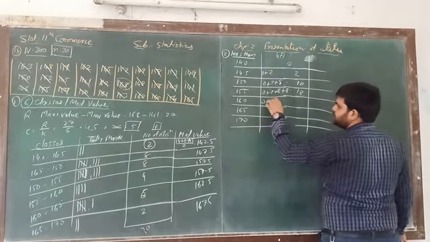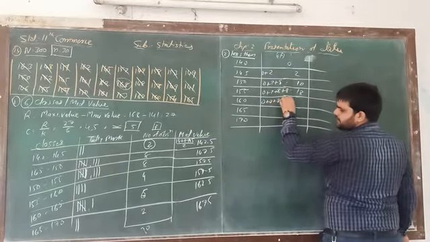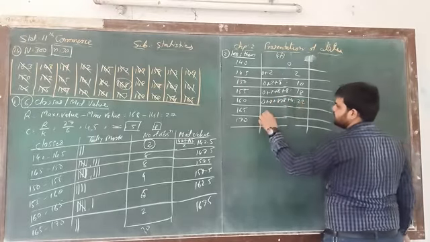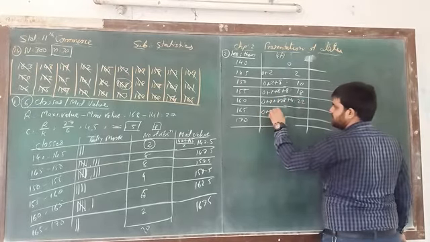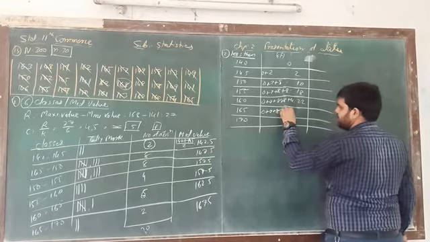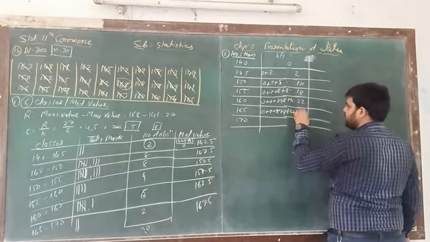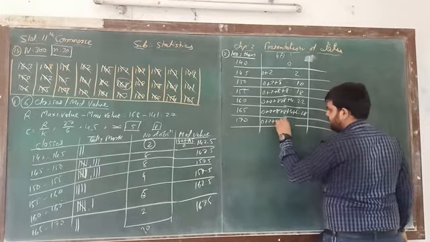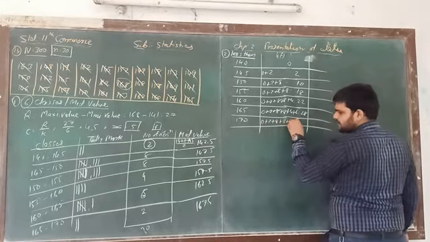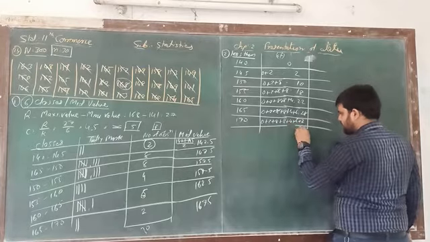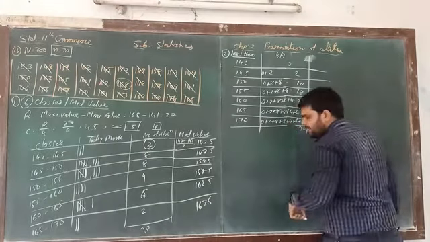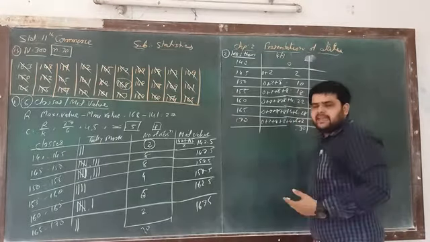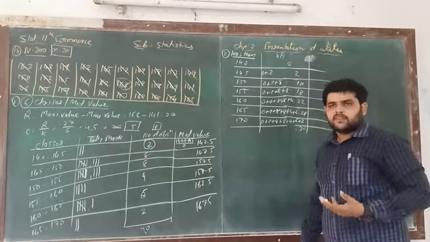Plus 4, 22. Plus 6, 28. And plus 2, the answer will be 30. So this is the less than cumulative frequency.